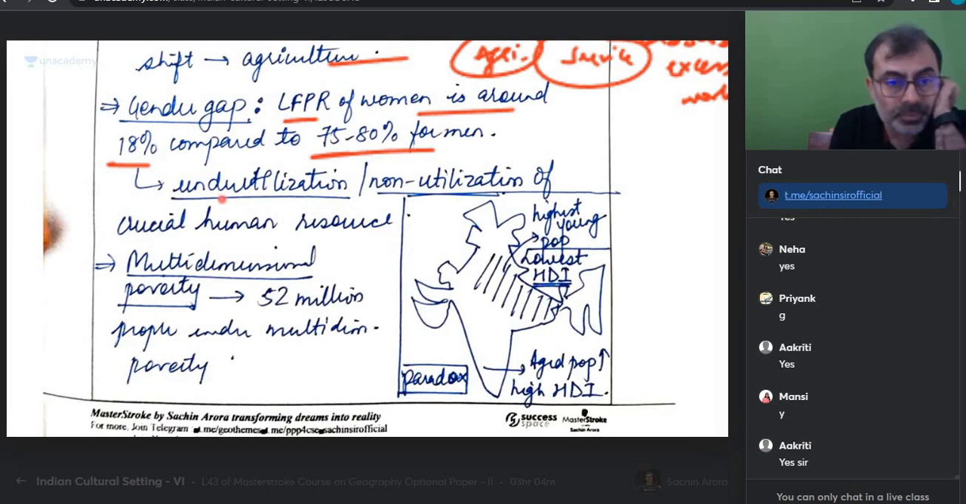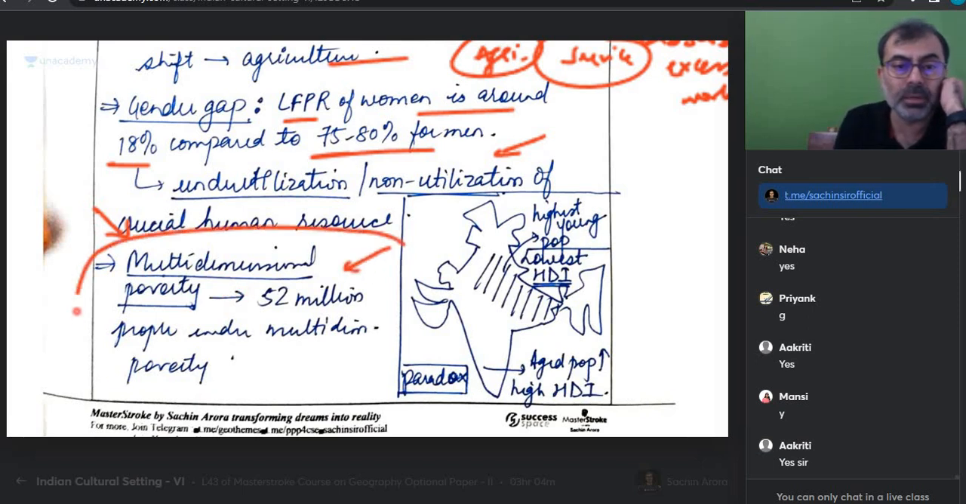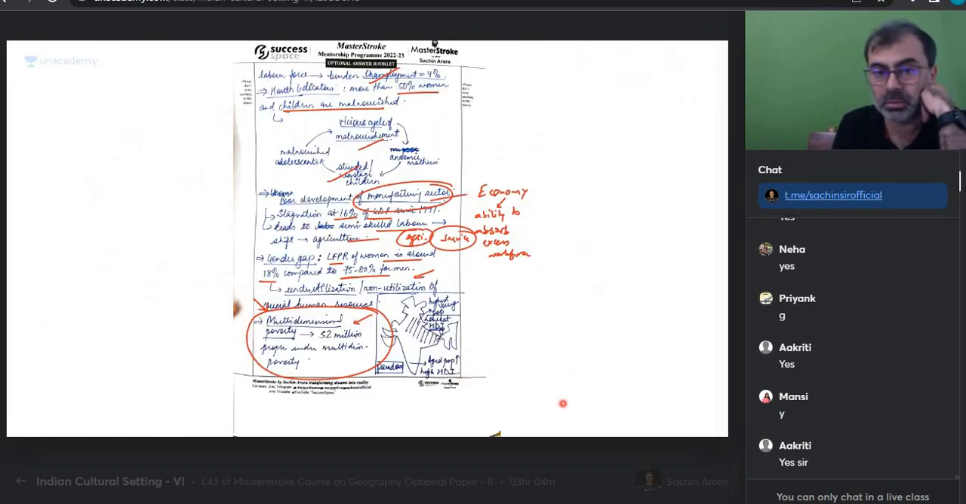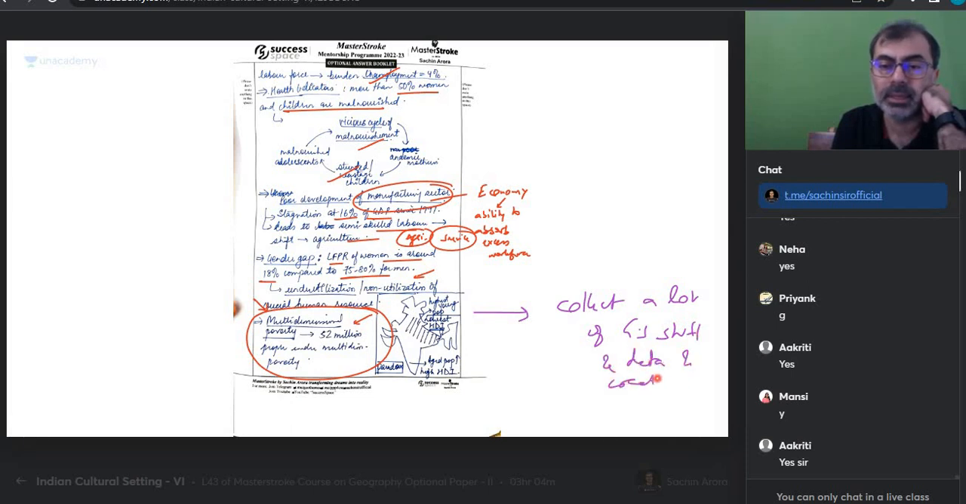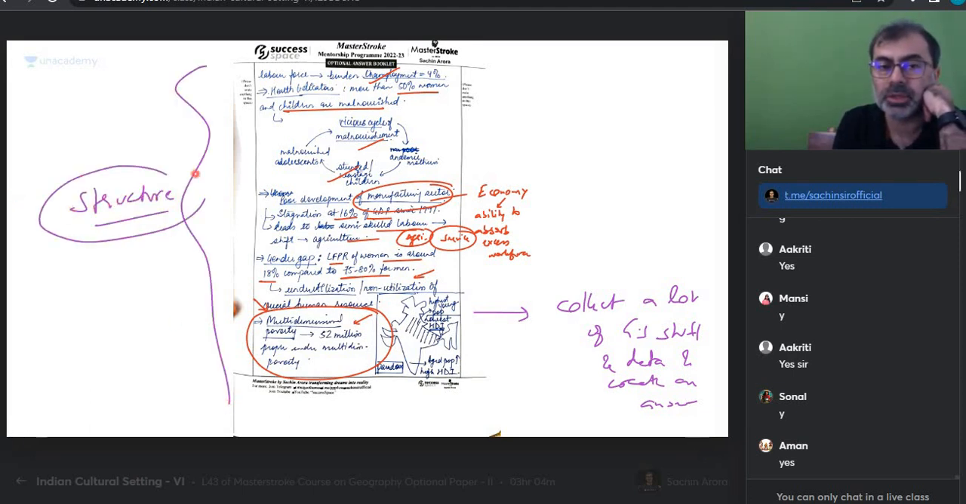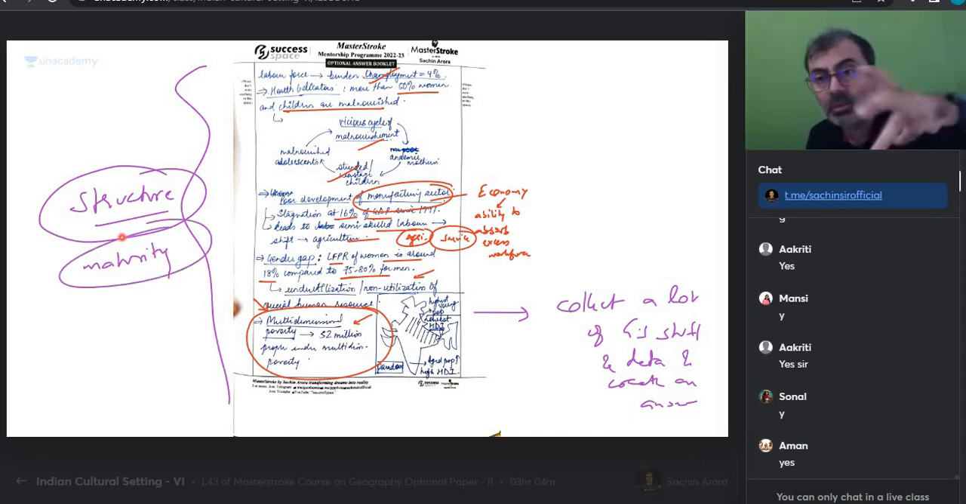Industrial underutilization, non-utilization of multi-dimensional poverty. 52 million people are poor. So can you see this person has tried to, first time means, has tried to collect a lot of GS stuff and data and create an answer. Again, my problem is there is nothing wrong with that. Problem कहाँ रही है? Structure. That maturity is missing, which that fellow had. He was writing less, but was able to structure better. This person is writing more, but the points are random.